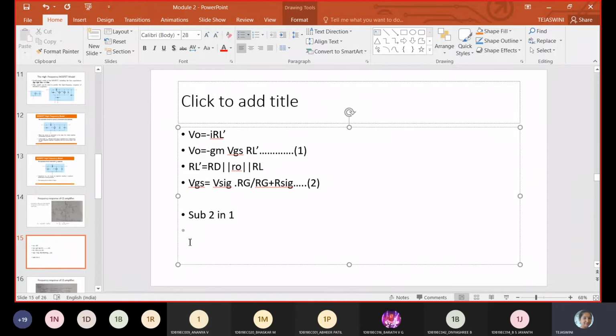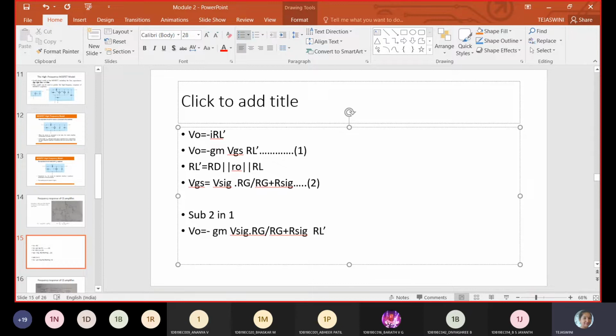So what you are going to get? V naught is equal to minus, what is the VGS value from equation 2? RL dash.